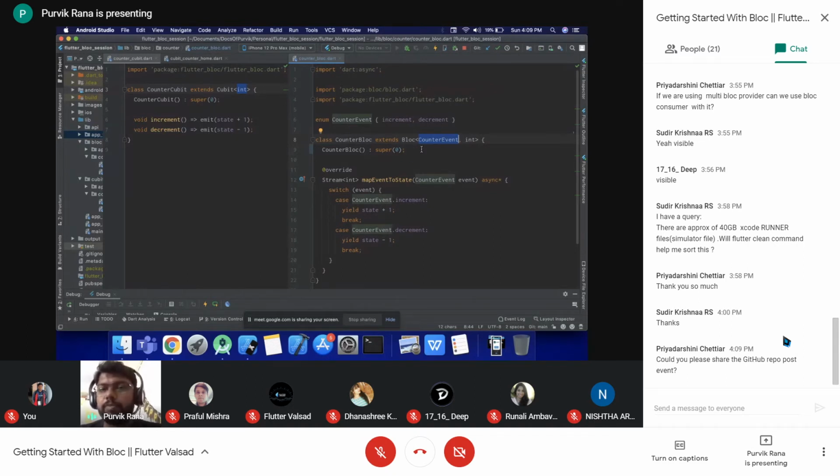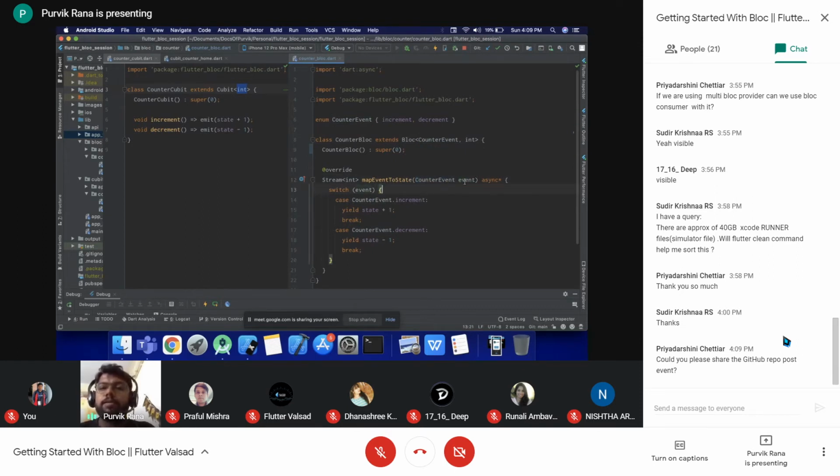Whenever we add an event to the block, that event will be received by this particular method, and here we have the state in terms of the integer. So we are returning the stream of the integer from this method, and as the event is a particular class, the enum class counter event, we will have the counter event as a parameter to the map event to state.